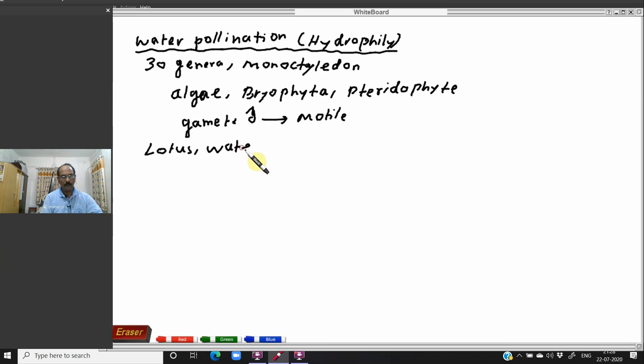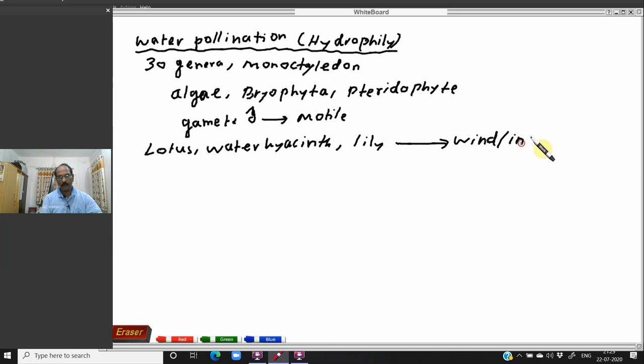Water hyacinth, lotus plant, lily plant. In these plants, which are all aquatic plants, pollination does not take place by water. It's very important. The pollination takes place either by the wind or by insects.